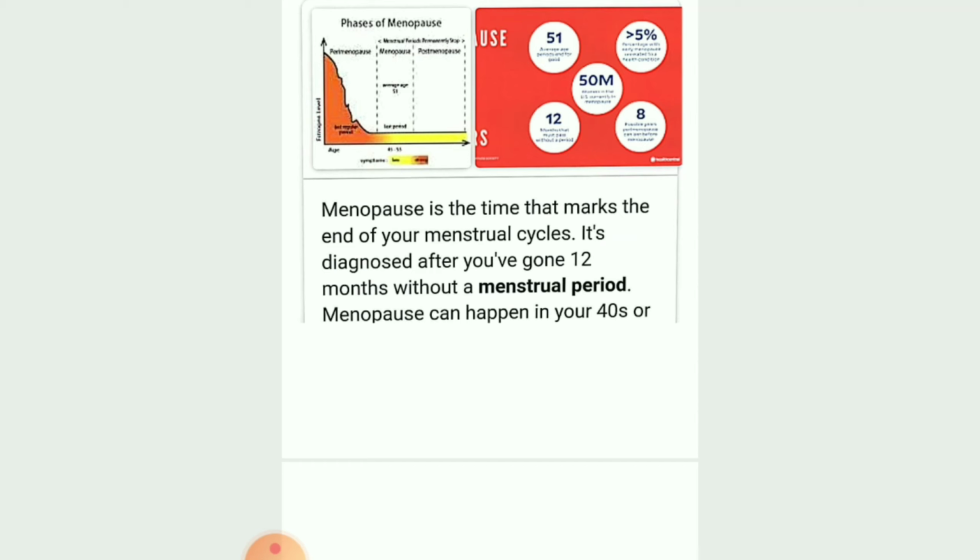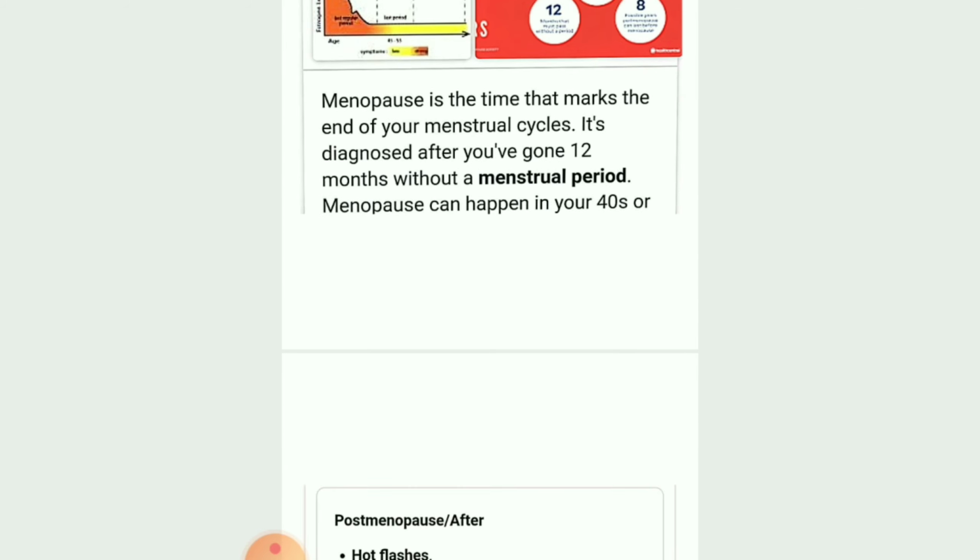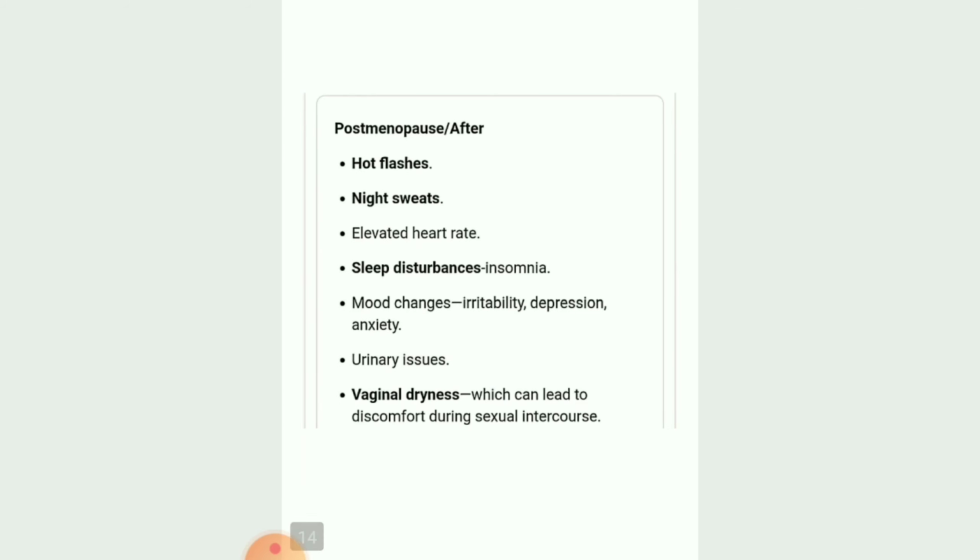Okay children. So menopause is divided into 3. The first one is pre-menopause, then menopause, then post-menopause. Menarche is the point at which the particular girl will start the menstruation. And in menopause, what all points are there? Hot flashes, night sweats will be there. These all are the points.